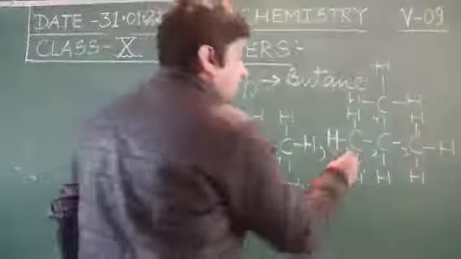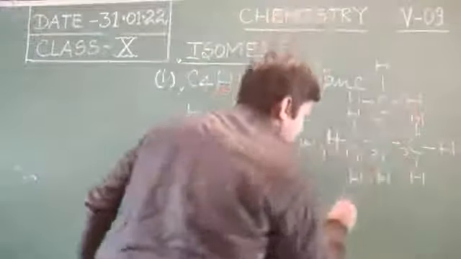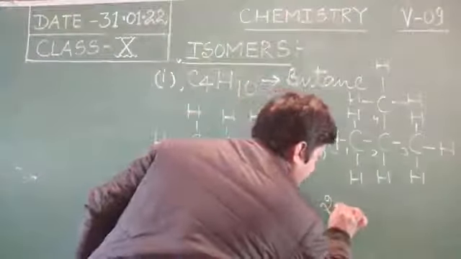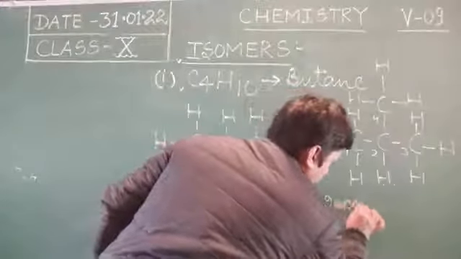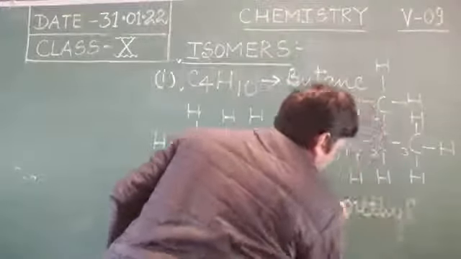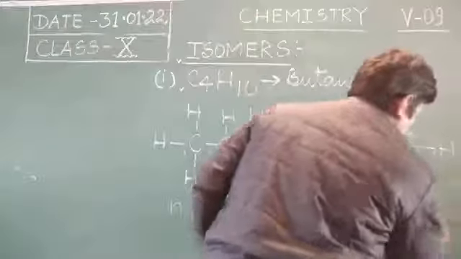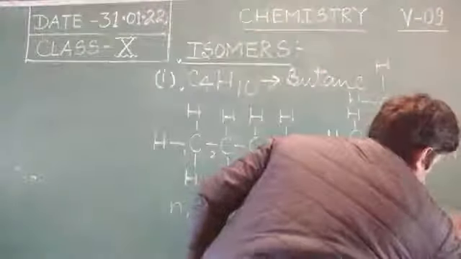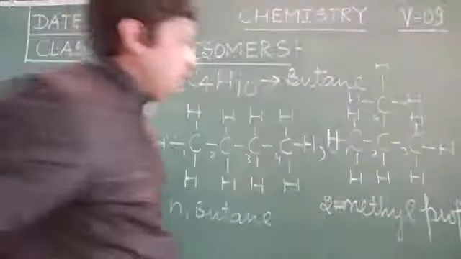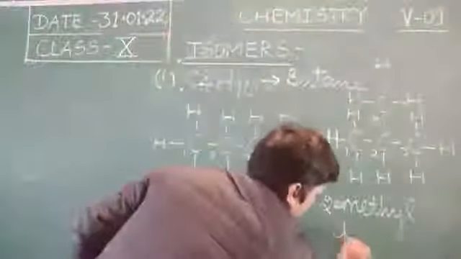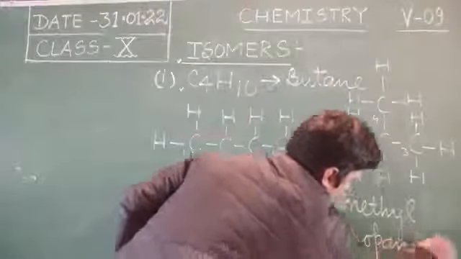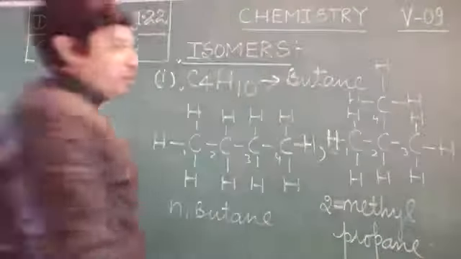What is the name of this compound? The second carbon contains the methyl group. Therefore it becomes 2-methyl, and the 3 carbon atoms are there, so therefore it becomes 2-methyl propane.